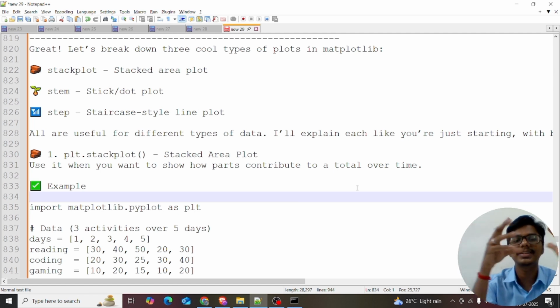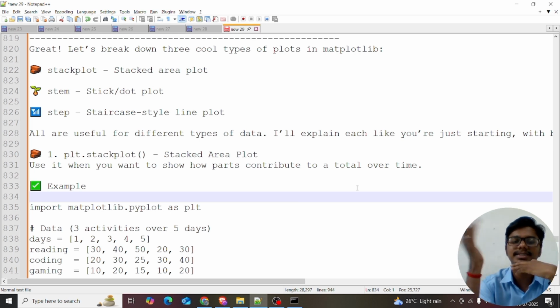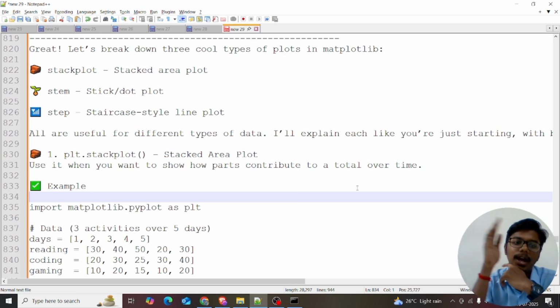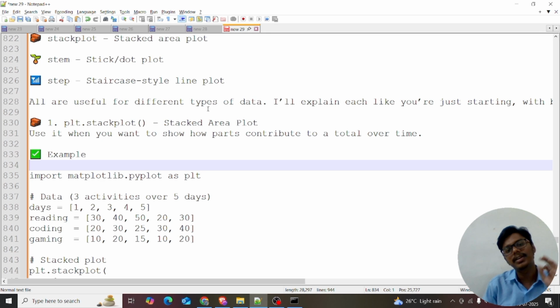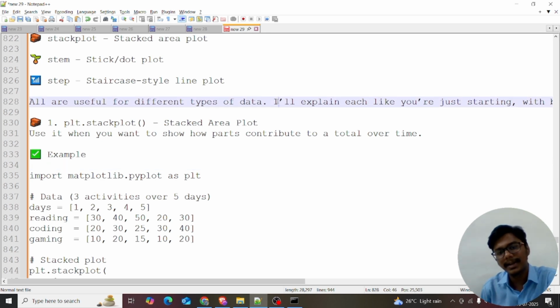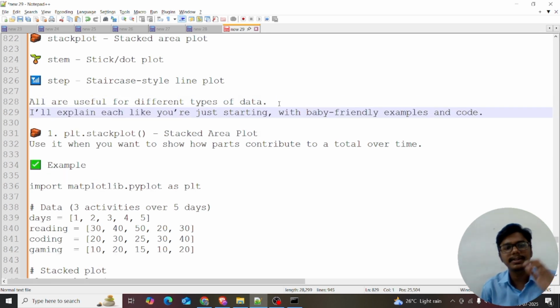And the stem plot is a stick or a dot plot. And the step plot, as the name itself says, is a step, a staircase plot. So first I'll discuss the stack plot, and later stem and later step. All are useful for different types of data. I will explain starting with baby friendly examples and code. All are different types of charts.